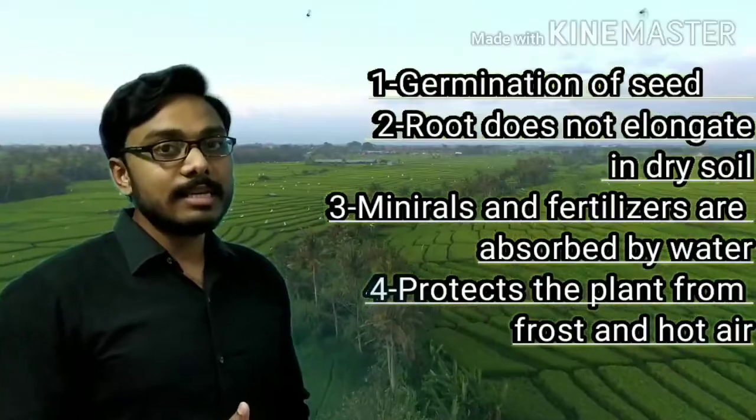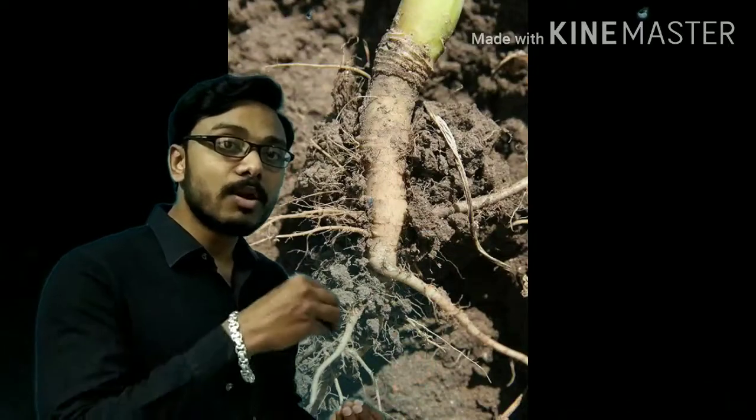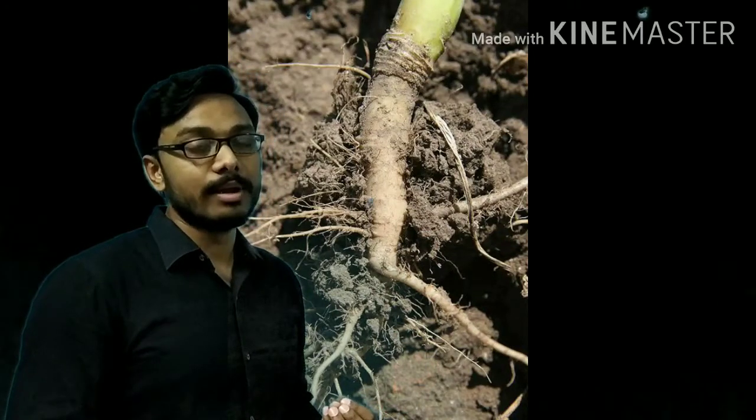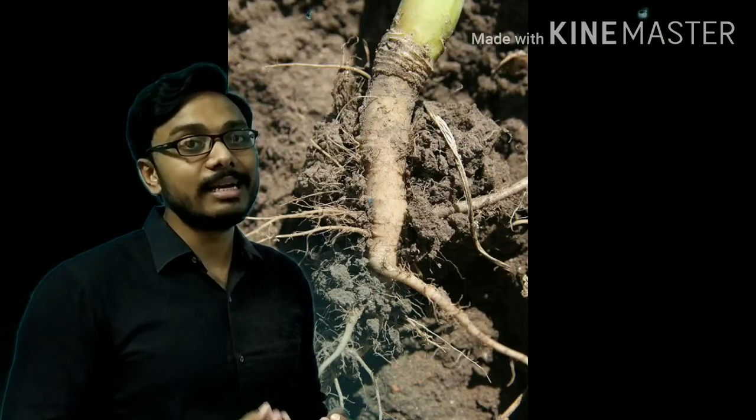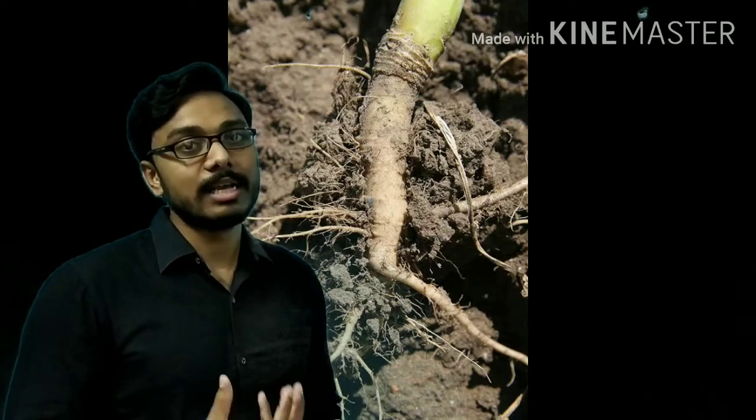Then the next one is that the roots do not elongate in dry soil. It needs moisture and it needs loose soil for its elongation and growth of the root.